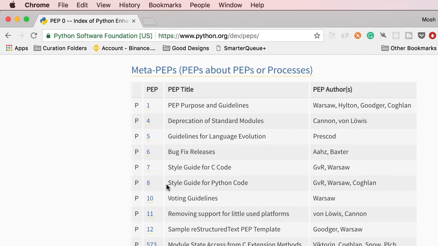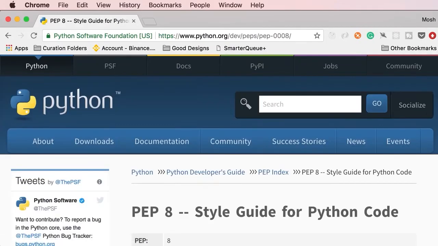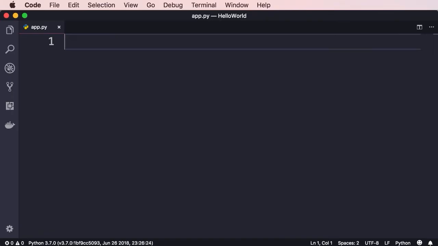The one that is very popular amongst Python developers is PEP 8, which is a style guide for Python code. A style guide is basically a document that defines a bunch of rules for formatting and styling our code. If you follow these conventions, the code that you write will end up being consistent with other people's code. Now, if you have time, you can go ahead and read this PEP 8 documentation. But if not, don't worry, because throughout this course, I'm going to explain the key things in PEP 8. In this lecture, I'm going to show you a tool that helps you automatically format your code according to PEP 8. So back in VS Code, let's write some Python code.